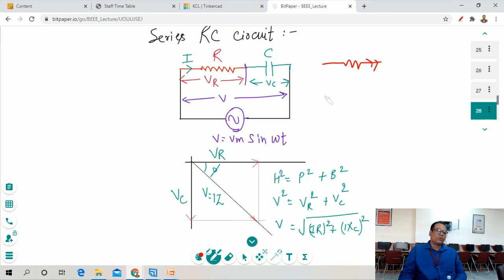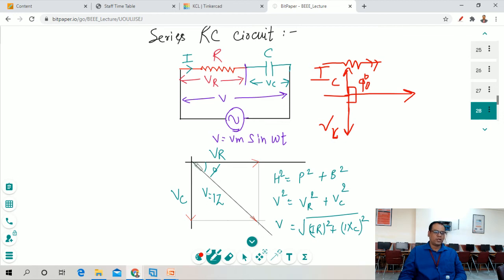Whereas in case of a capacitor, the phasor angle between voltage and current is 90 degrees. Okay, so a 90 degree phase difference is present between the voltage and current. In case of an inductor, the voltage leads, whereas in case of a capacitor, the voltage lags. So we can represent the voltage across the capacitor as VC, and the current in case of the capacitor is IC.